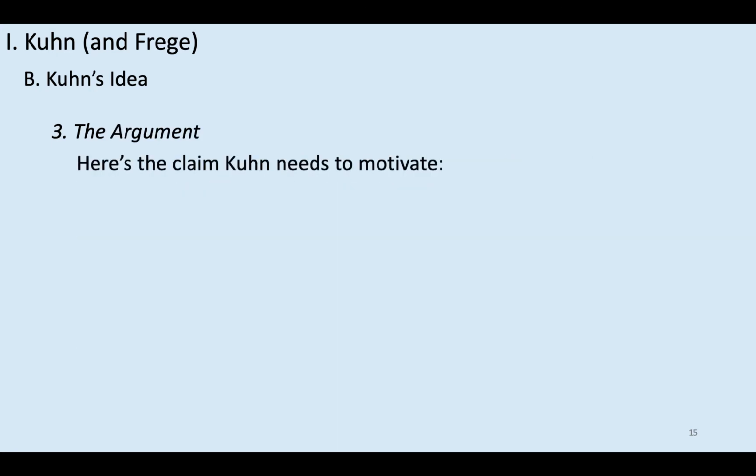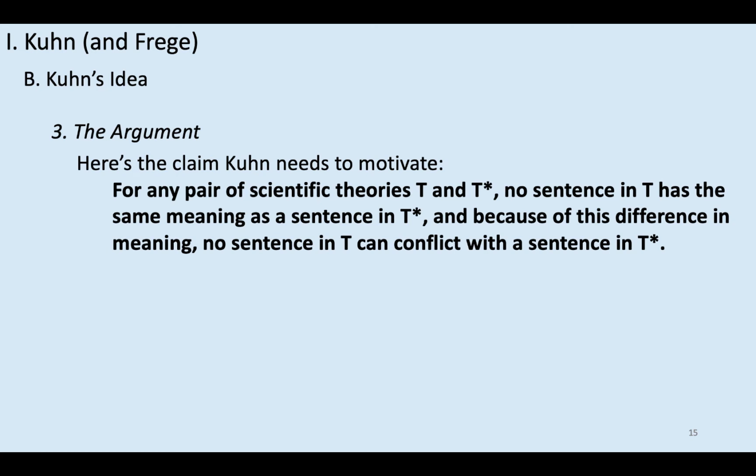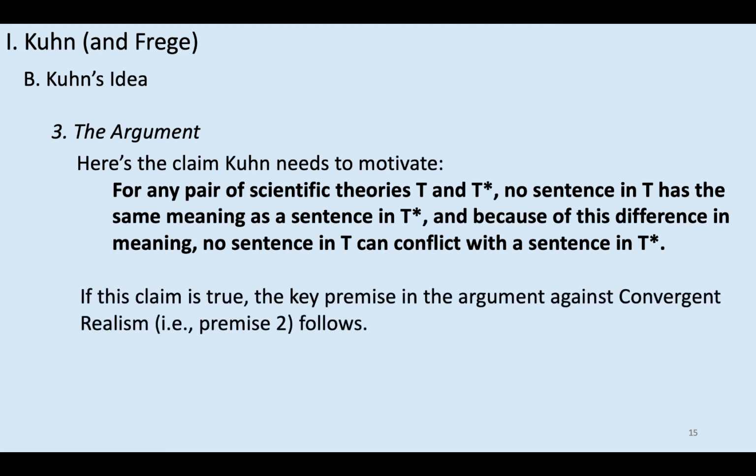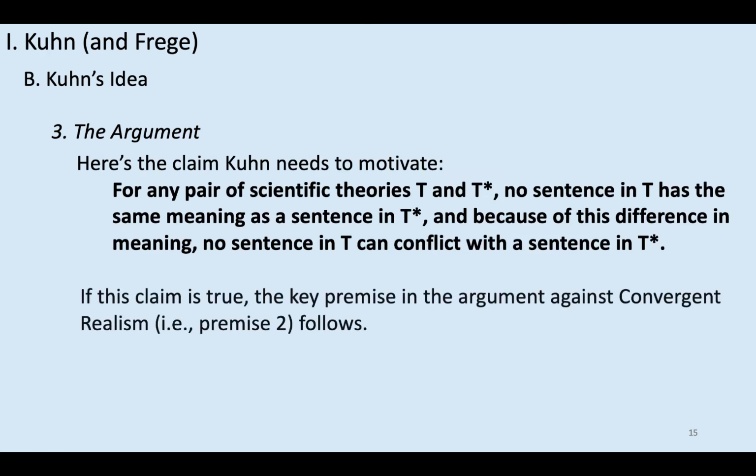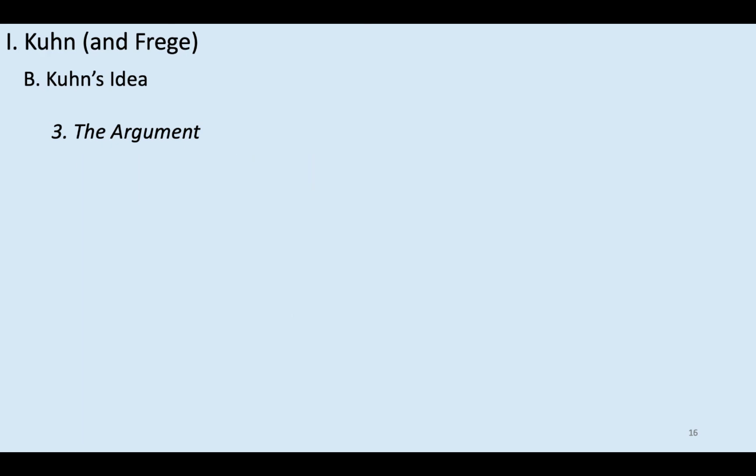So here's Kuhn's argument. He bases that premise on the following claim, that for any pair of scientific theories, T and T star, no sentence in T has the same meaning as a sentence in T star, and that implies that no sentence in T can conflict with a sentence in T star. If this claim is true, then the key premise in the argument against convergent realism follows, so the argument is sound. So why does Kuhn think that this claim is true?